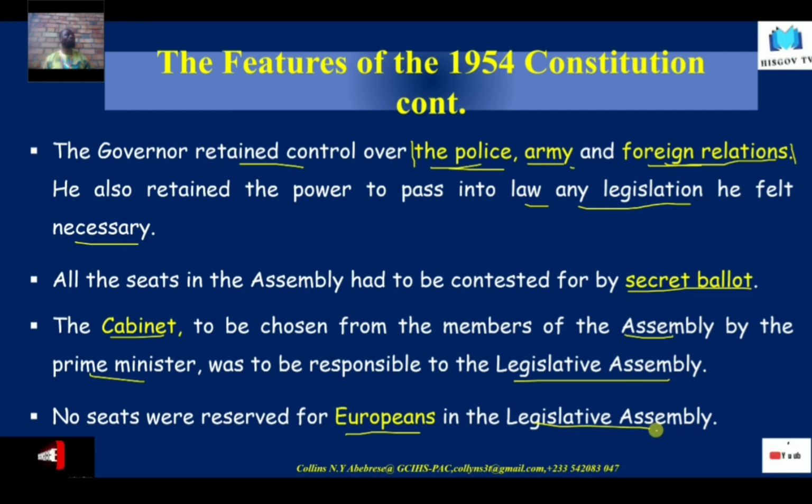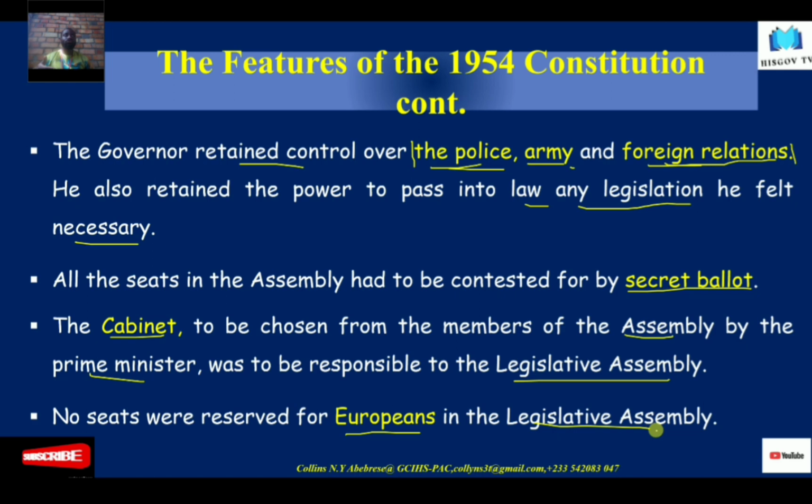And so they had to accept the 1951 Constitution, even though that was unconstitutional or was against the principles of governance. That did not actually give Ghanaians true freedom. But they accepted it. And this was the difference between Kwame Nkrumah and the members of the UGCC.